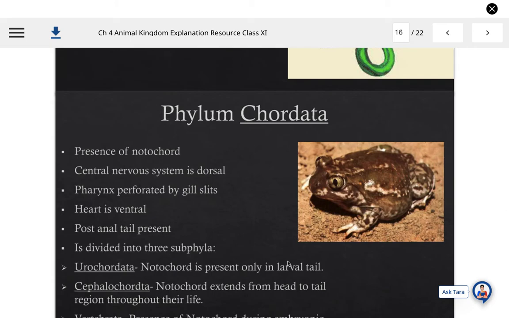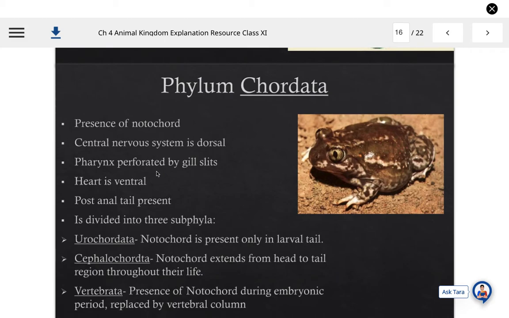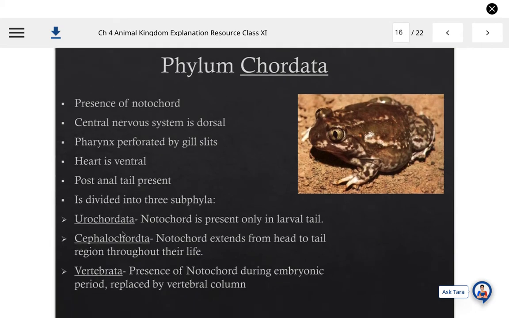Now we come to the phylum Chordata, and the important chordate characteristic features, which we will revise once again. Presence of notochord. Central nervous system is dorsal in position, and pharynx is perforated by gill slits. Heart is ventral. Post-anal tail is present, and it is divided into three subphyla. One is Urochordata, on the basis of presence of notochord: actually, notochord is present only in the larval tail, due to which they are known as urochordates.